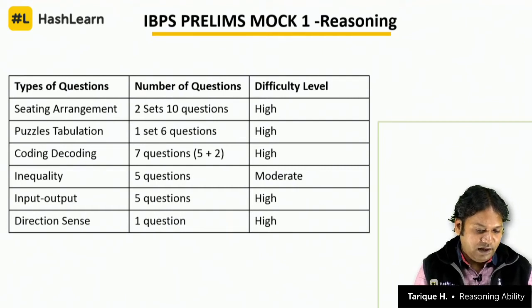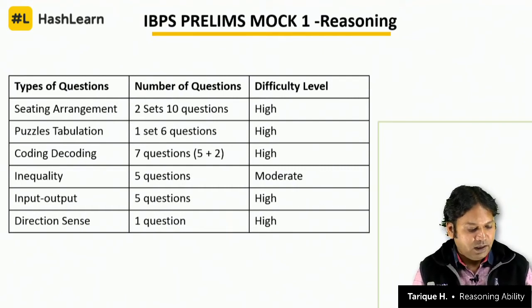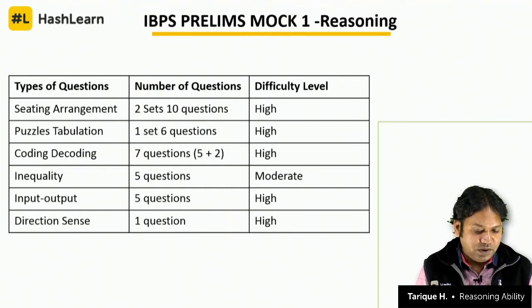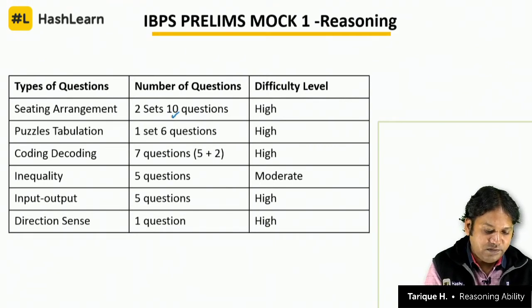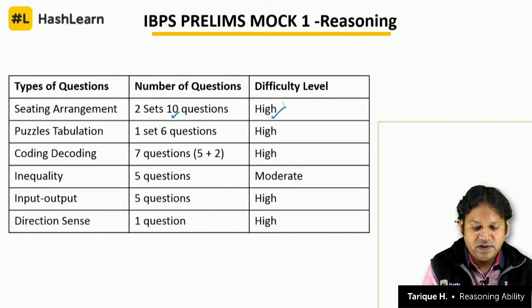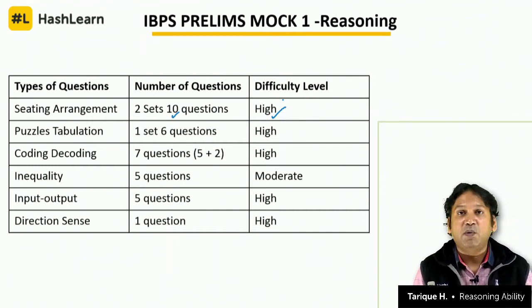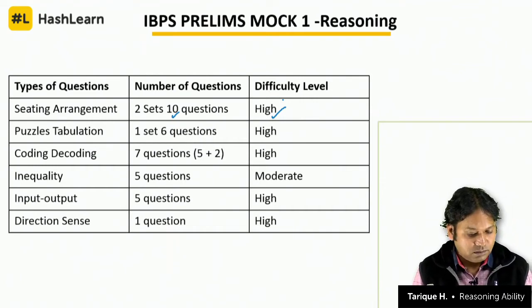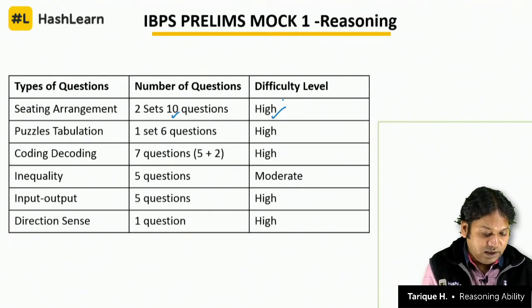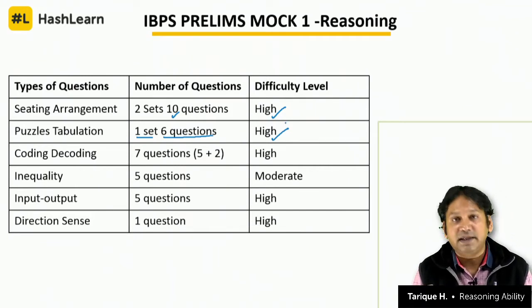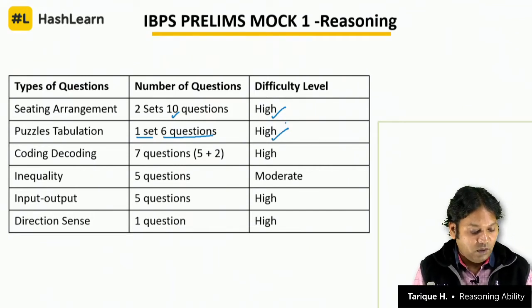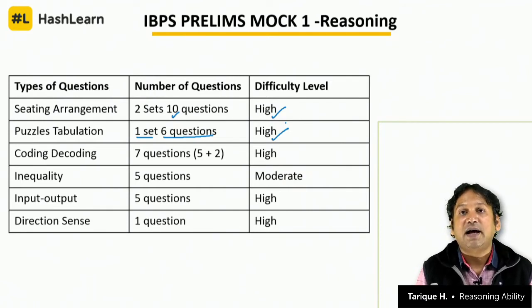So here also we have something very similar. Seating arrangement, we have 2 sets, 10 questions, and the difficulty level of seating arrangement, as always, we have kept at a high level, so that you can be more than ready for the examination. The puzzle tabulation, this time we have 1 set of 6 questions, again at a high difficulty level. In today's session we will be discussing the puzzle tabulation question type. You will see why it is a high difficulty question.